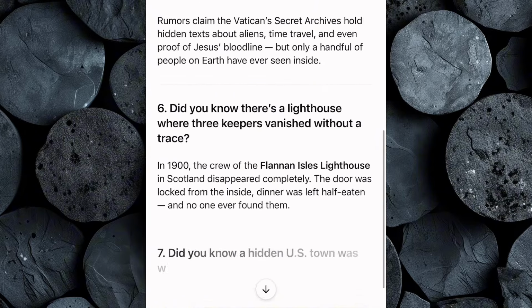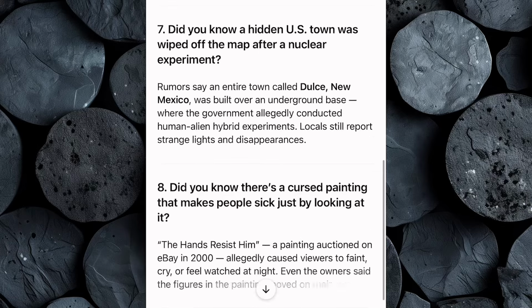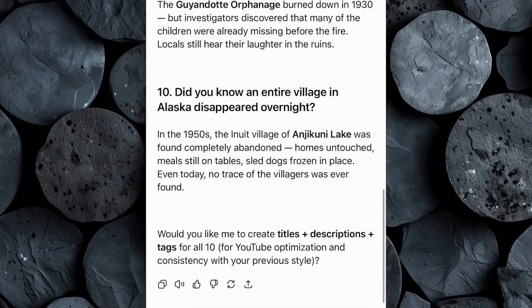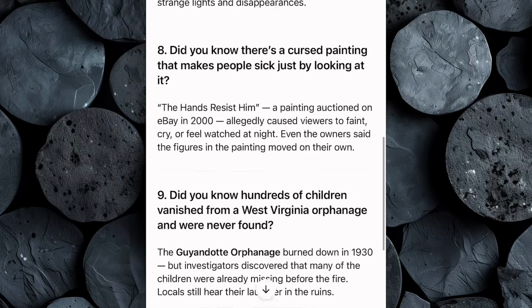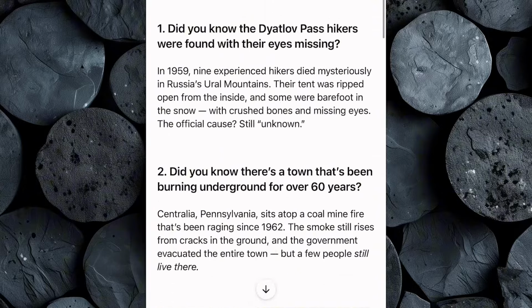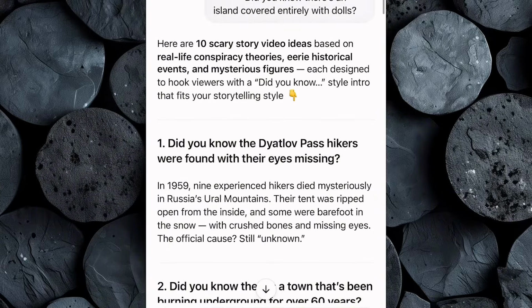tailored to the scary story niche, complete with a short summary so you understand what each video idea is about. And here's the good part. If you don't like any of the ideas you get the first time, just type, "Give me more." ChatGPT will instantly generate brand new, unique, and more refined ideas. Take a moment to go through the list and choose the story that feels the most interesting or cinematic to you. This will be the foundation of your video.